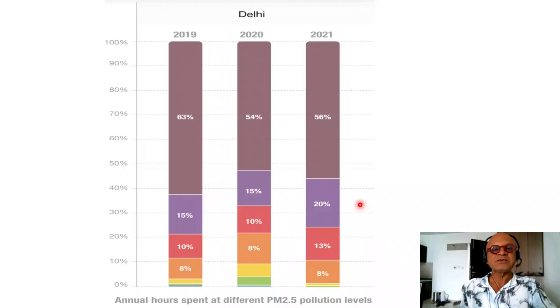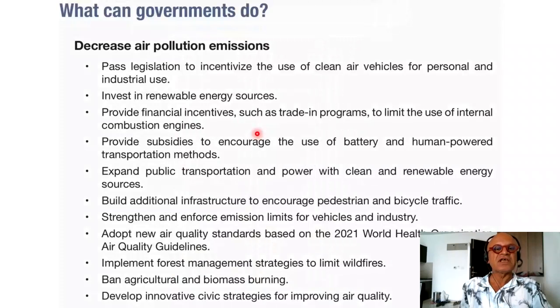So unless quick actions are taken to do the green recovery funds, public transportation, restrictions on driving, Sunday no cars in the city, and so on, pretty much anything they have tried in Delhi has not worked so far in terms of alternate license plate permissions to come in during the week and so on and so forth. So it remains a disaster, and hopefully it'll get better. WHO report also reminds us what governments can do. So decreasing air pollution emissions, individuals have to do that, and individuals also have to protect themselves against pollution while jogging outside, traveling outside, public transportation, walking outside, bicycling outside, and so on.